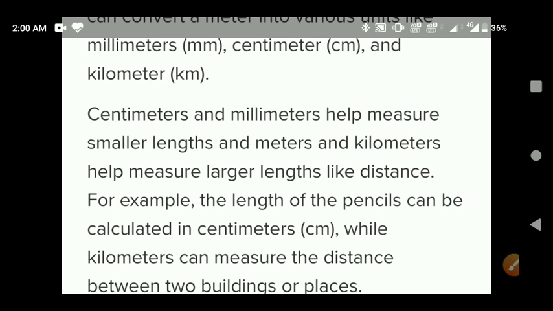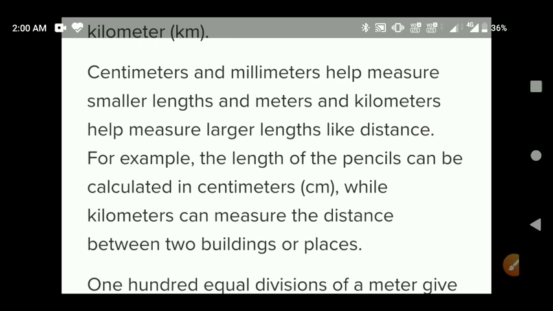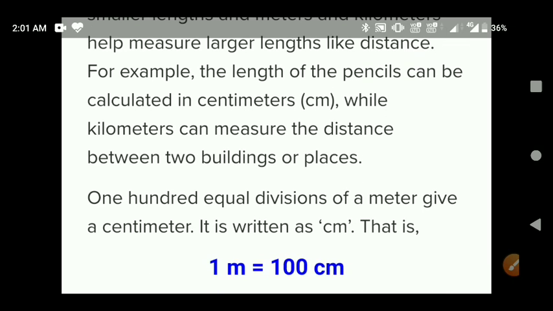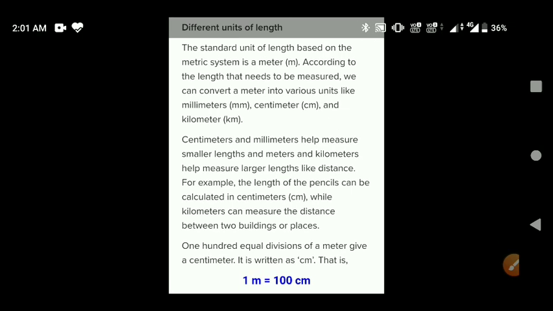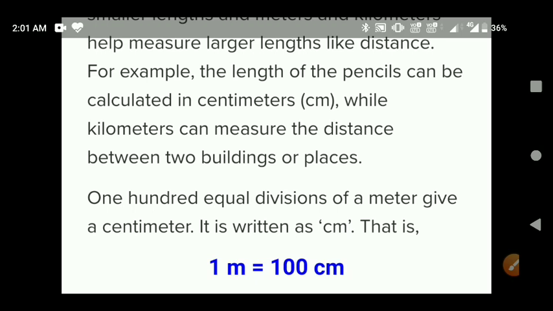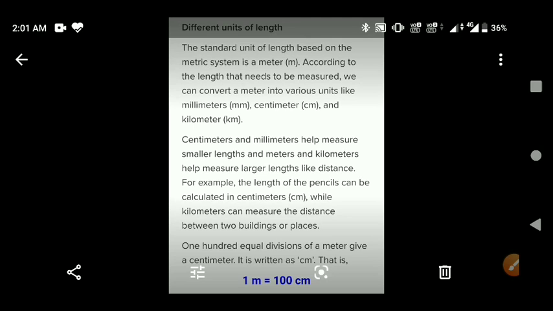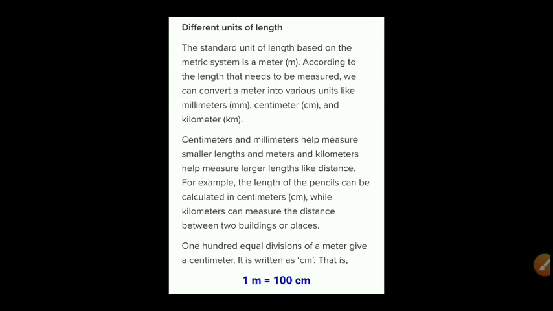So centimeter and millimeter are the submultiple units, and meter and kilometer are the multiple units. For example, the length of a pencil can be measured in centimeter, while kilometer can be used to measure the distance between two buildings or two places. A hundred equal divisions of a meter gives a centimeter, so we can write 1 meter is equal to 100 centimeter. This is all about different units of length: meter, millimeter, centimeter, decimeter.